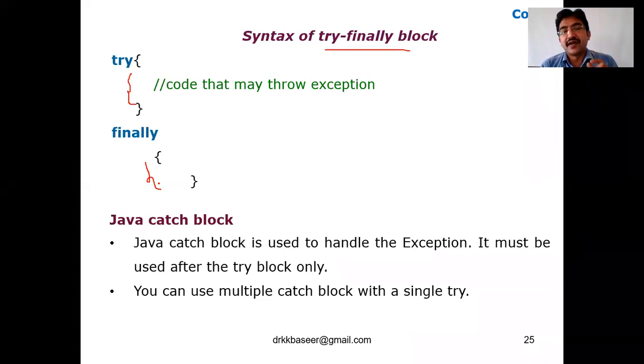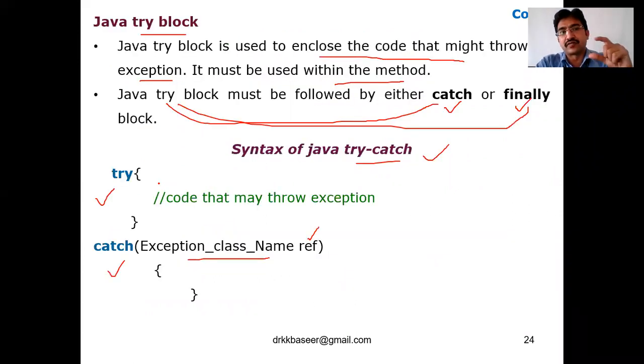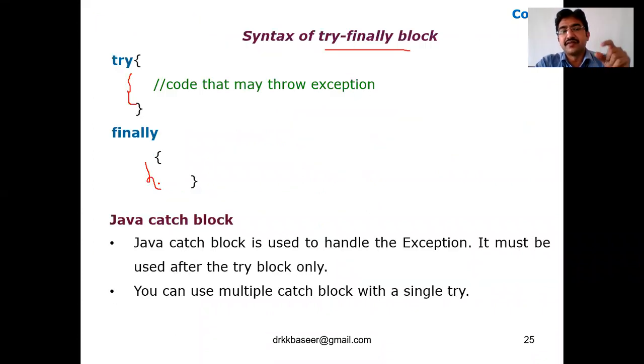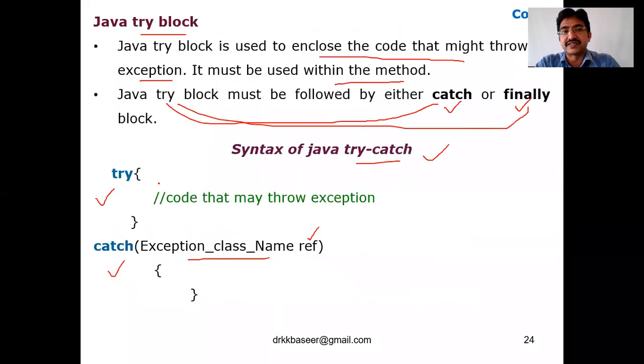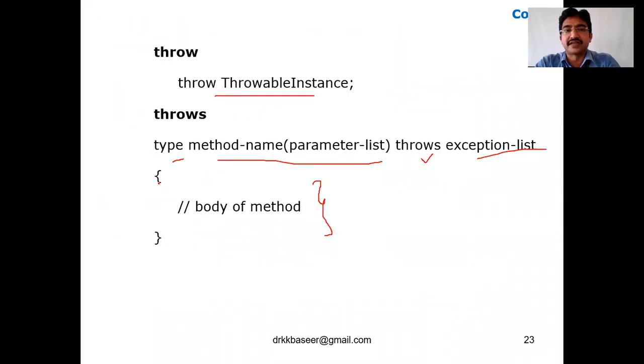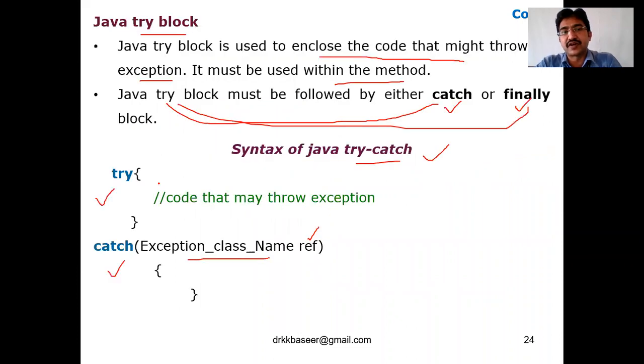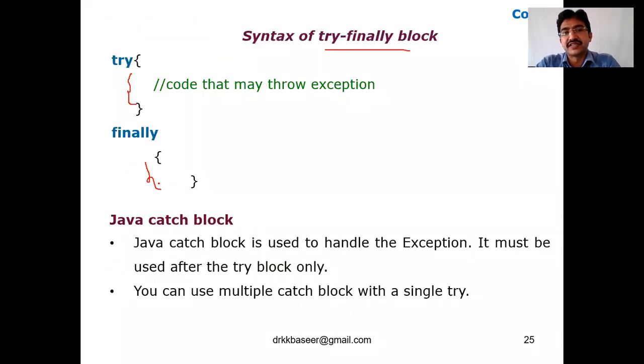And remember, we have parentheses only for catch. We don't have any parentheses for the try block. Try is only a single keyword. Catch has parentheses like a method we are writing. For finally also no parentheses, and for throws also no parentheses. So remember that only for catch we use parentheses. So this is the combination of try followed by finally.